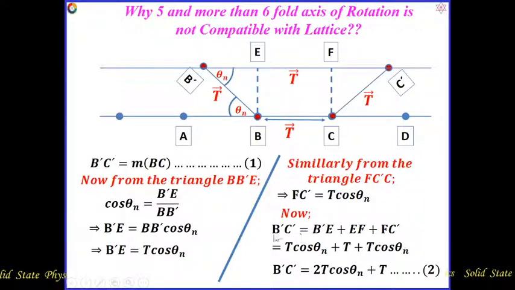Now the distance B dash C dash will be equal to B dash E plus EF plus FC dash. That will be T cos theta n, and EF will be T, and FC dash is T cos theta n. Then B dash C dash will be equal to 2T cos theta n plus T, which will be equation number 2.